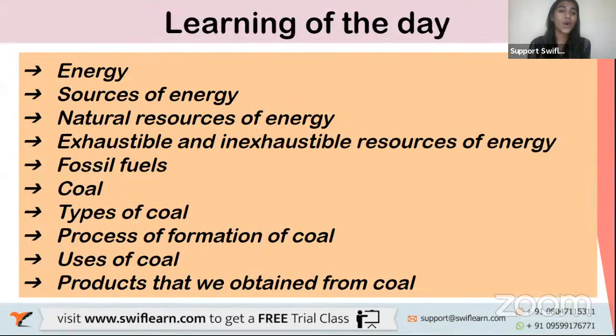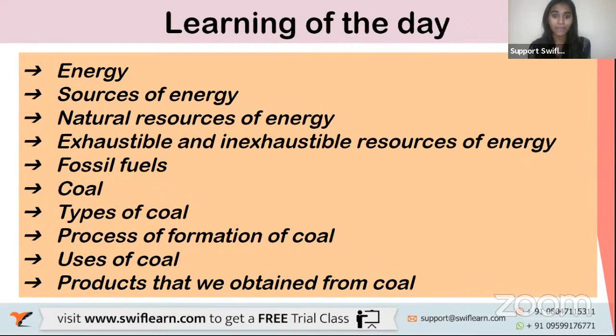So this is all for today's session. A quick recap on what we learned today. We learned what is energy, the ability to do work. We learned the sources of energy, which are natural sources and man-made sources. Under natural sources of energy, you learned that there are exhaustible and inexhaustible resources.